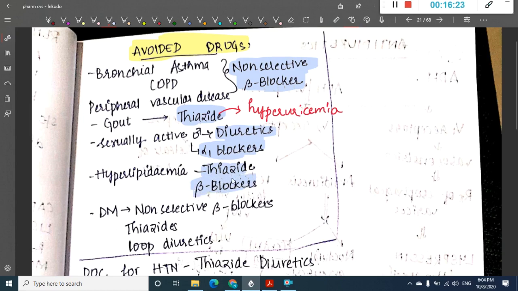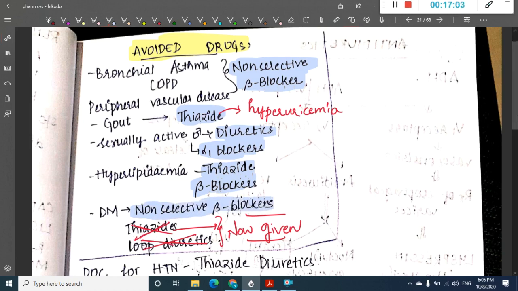In diabetes mellitus, non-selective beta blockers, thiazide diuretics and loop diuretics are all said to be contraindicated, but in our practice we generally do give thiazide diuretics and loop diuretics. Yes, non-selective beta blockers are contraindicated, because they mask the hypoglycemic action.